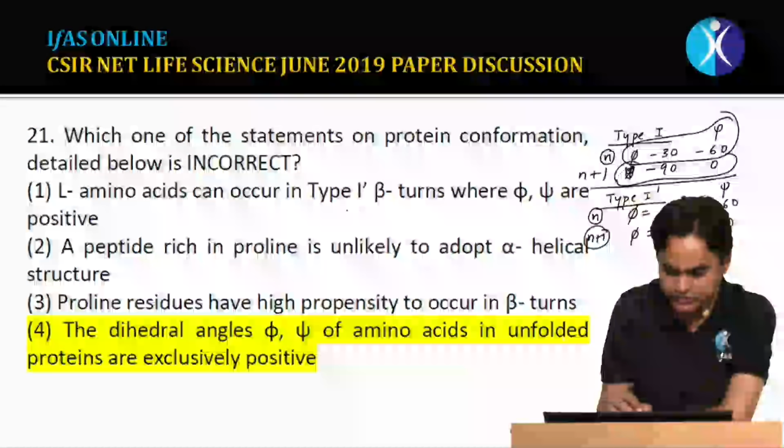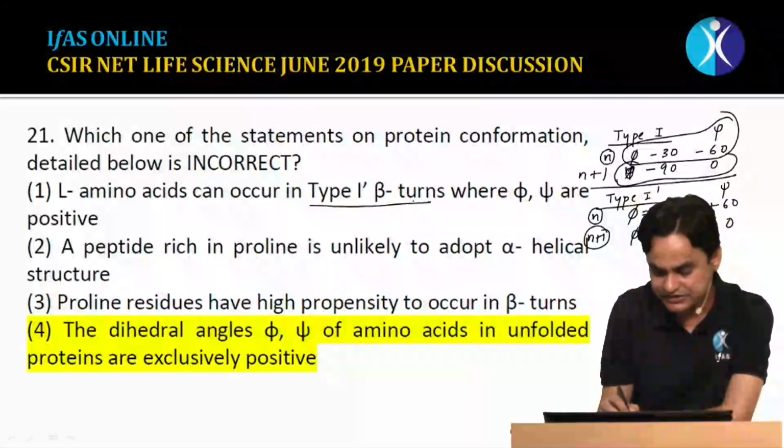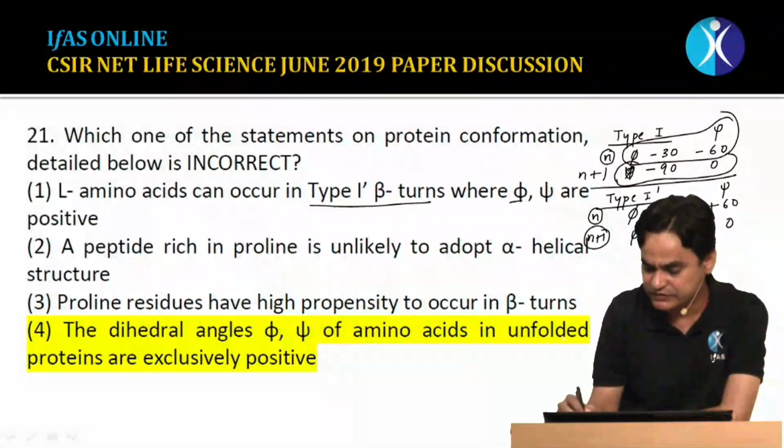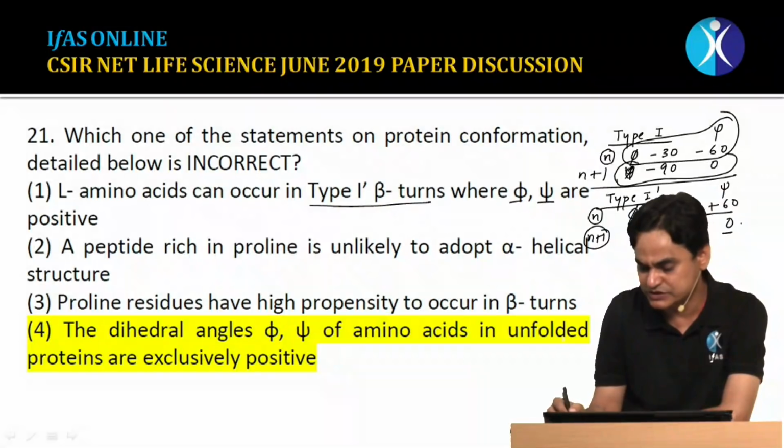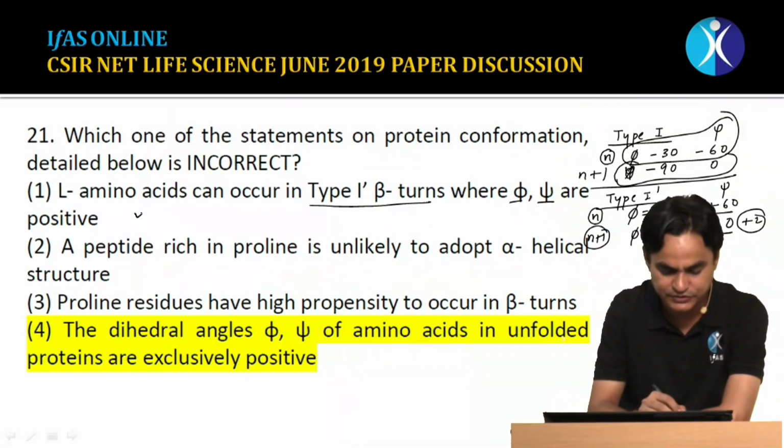But this time the question was asking about type 1' beta turn. So we can see that the phi values are positive. The psi values are also positive, although the psi value is almost 0, or slightly positive, plus 1. So you can say that option 1 is correct.